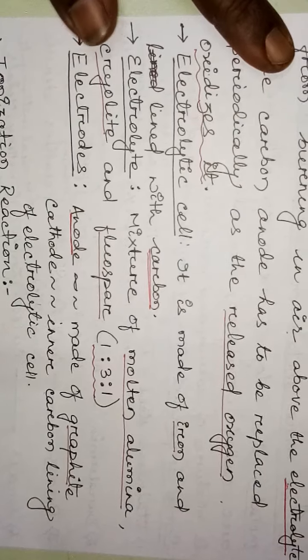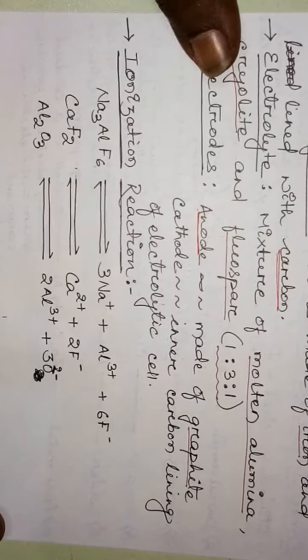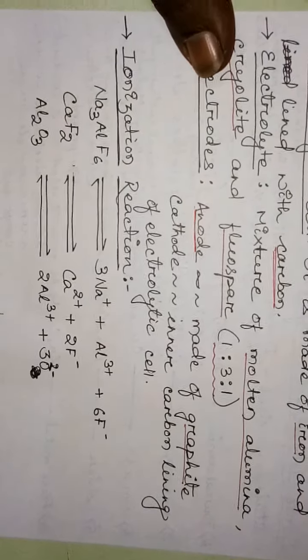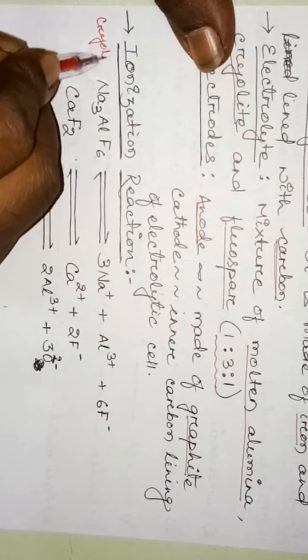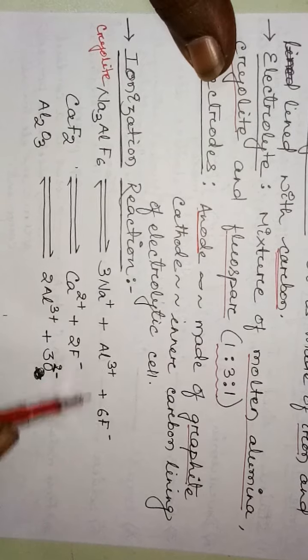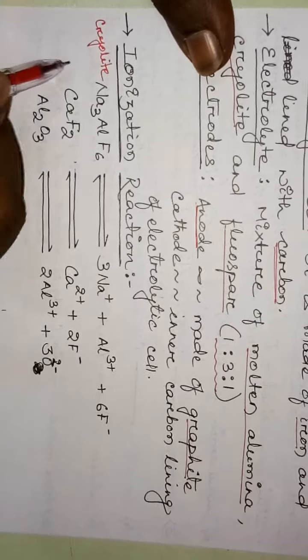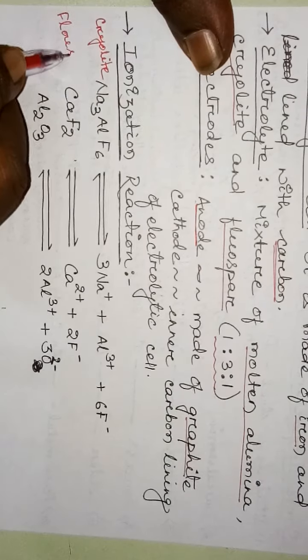Then we'll go for the electrolytic dissociation or ionization reactions. What is that? Na3AlF6 is cryolite, which dissociates to give Na+, Al3+ and F-. And CaF2 is fluorspar.